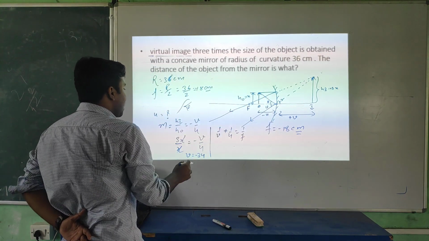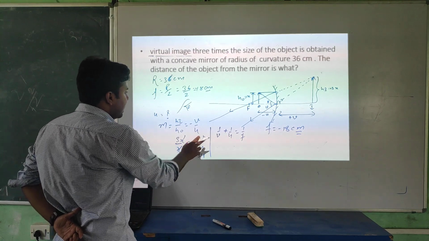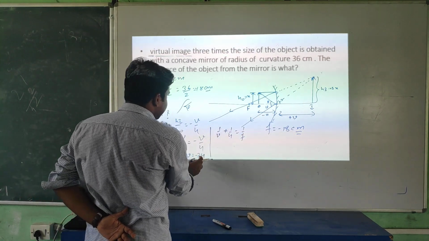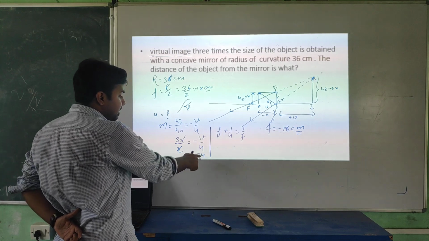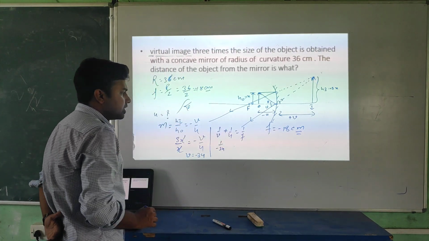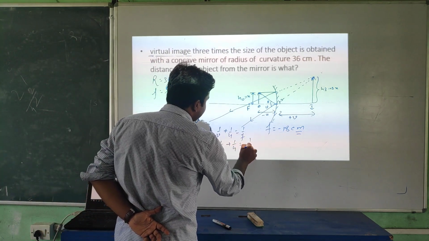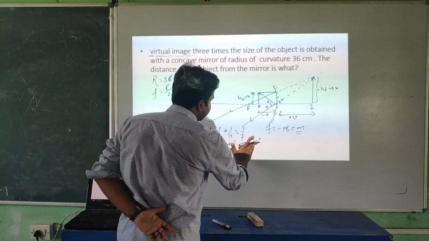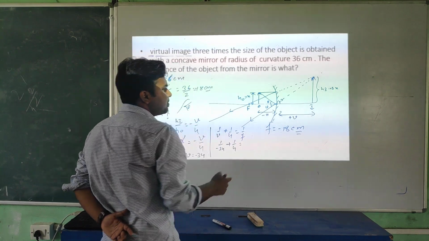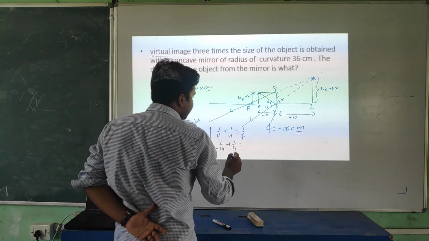So now student, look at this. Here we have to calculate v, but we know v equal to minus of 3u. So 1 by minus of 3u plus 1 by u equal to 1 by f. Is f positive or negative here? It's negative.